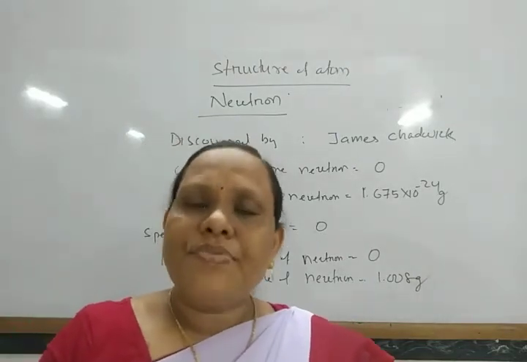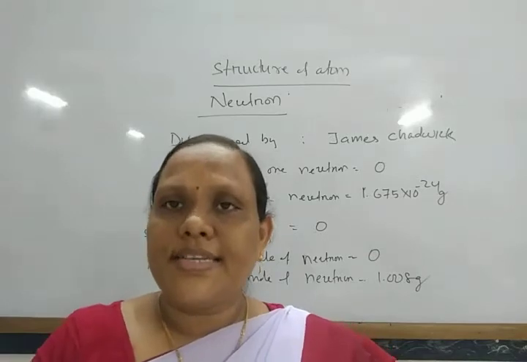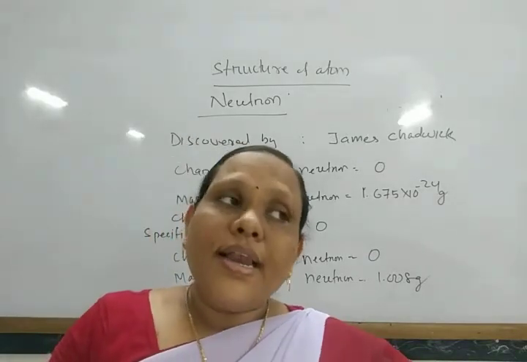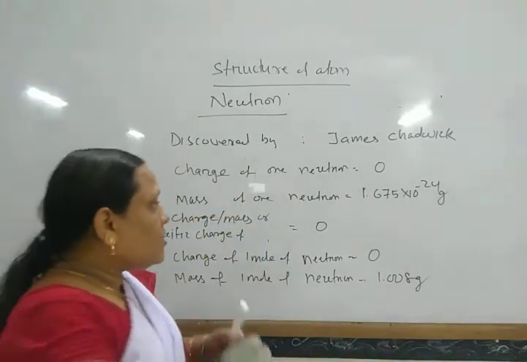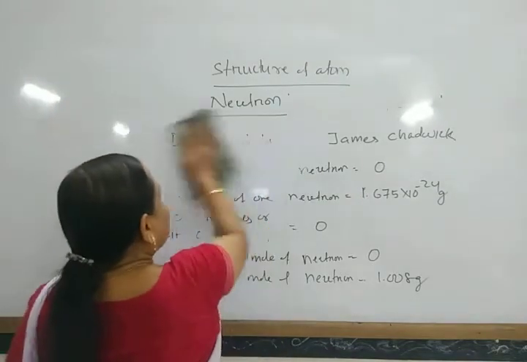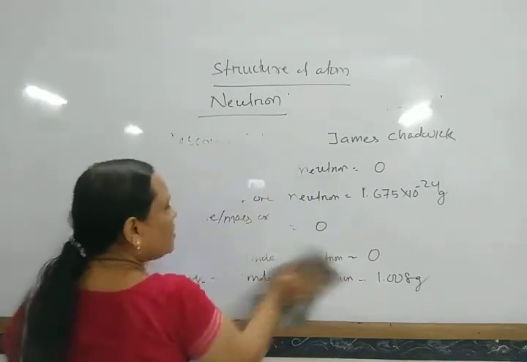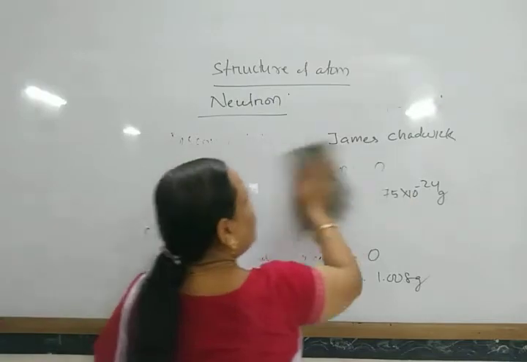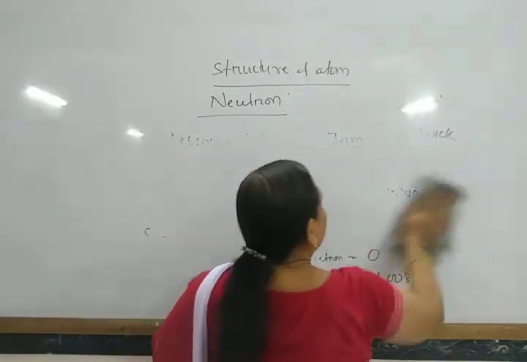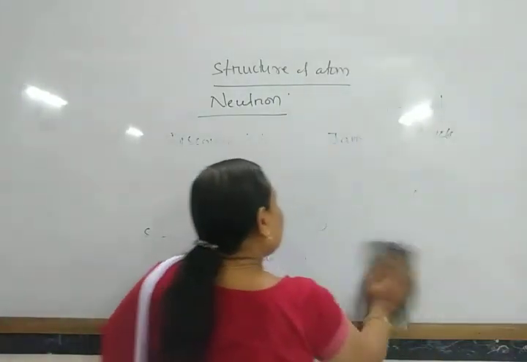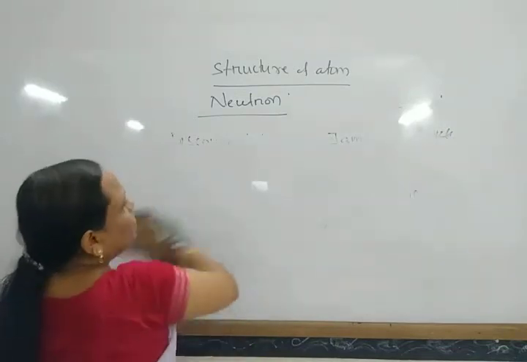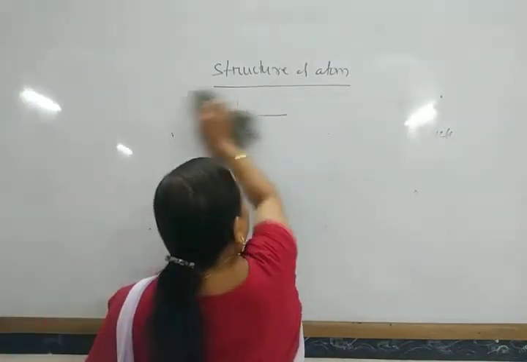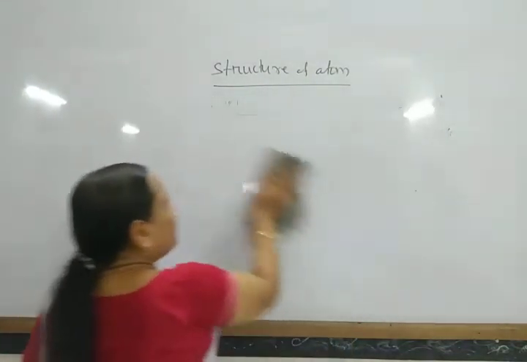The first attempt was made by J.J. Thomson, and when J.J. Thomson's model was given, neutrons and protons were not yet discovered, only electrons were discovered.